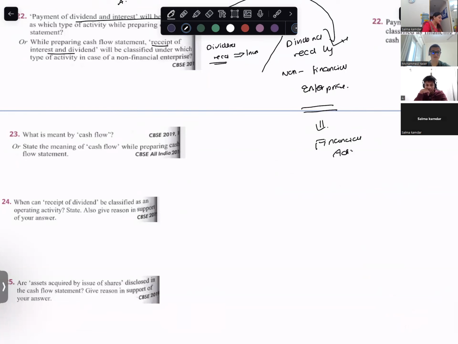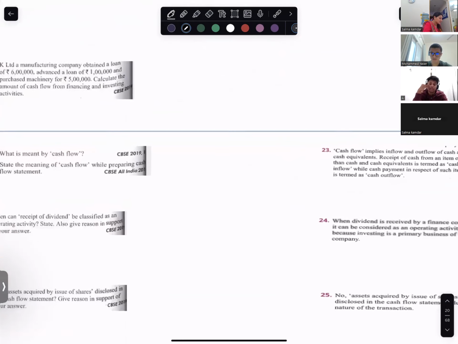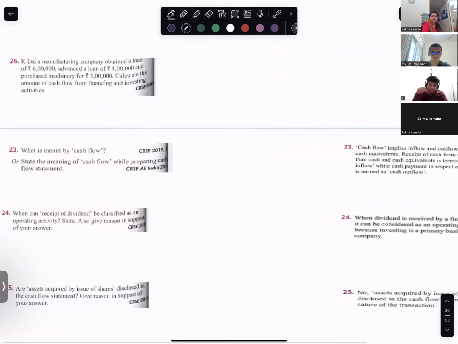What is meant by cash flow? Cash flow is inflow and outflow of cash and cash equivalents. It is classified into 3 parts. What are the 3 parts? Operating activity, financing activity, investing activity.